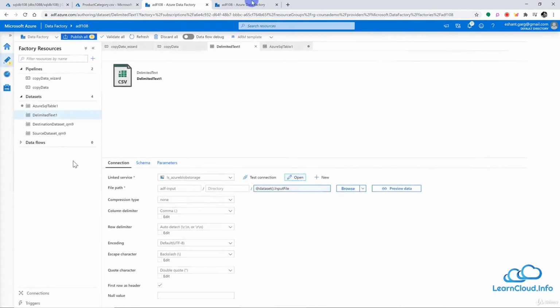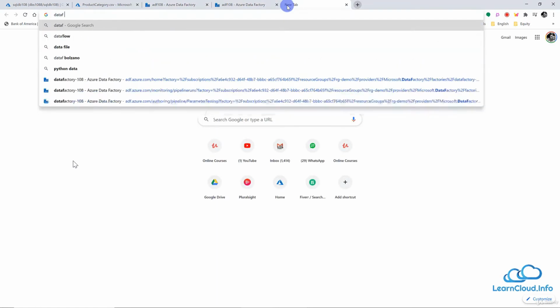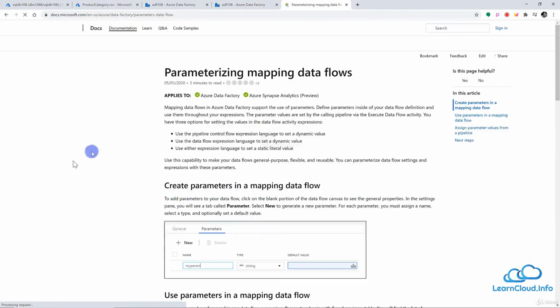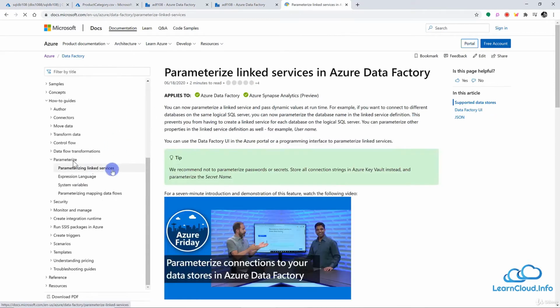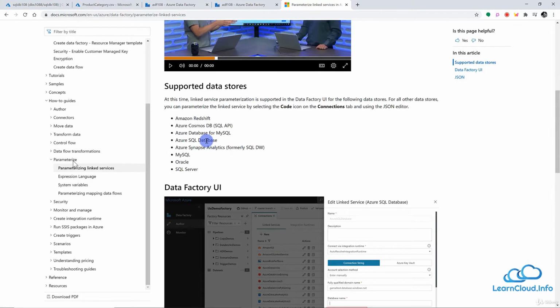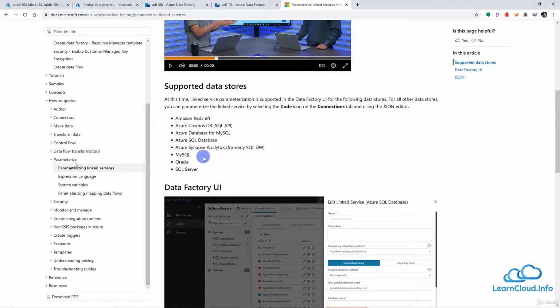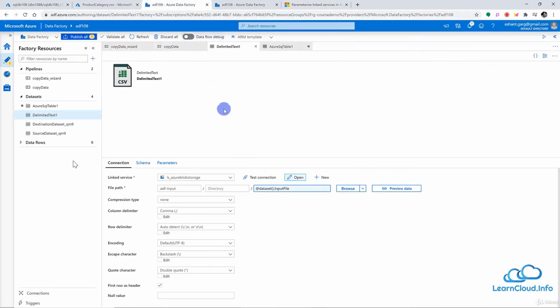So if I Google here, and go to the Data Factory parameterization, and open this link, let me go to the parameterization here, and you can see right now, again at the time of recording, only these data stores support parameterization. But this list is changing very fast. So very soon, I hope Azure will add all the remaining data source connectors to this list. But anyway, I hope the point is clear.